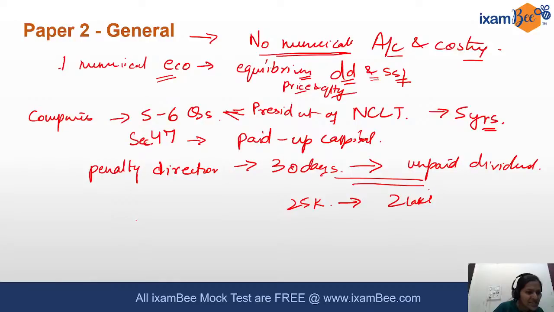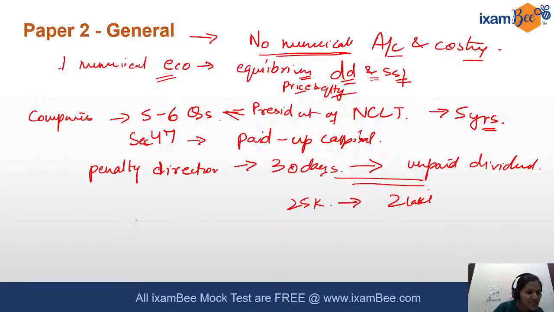Okay, then there were questions from costing. There were a lot of questions from the lean systems aspect. There was a question on the 5S. Then there was a question on the 6 Sigma model. There are 2 models in 6 Sigma. So they had talked about the DMAIC. Okay, DMAIC model there was a question.